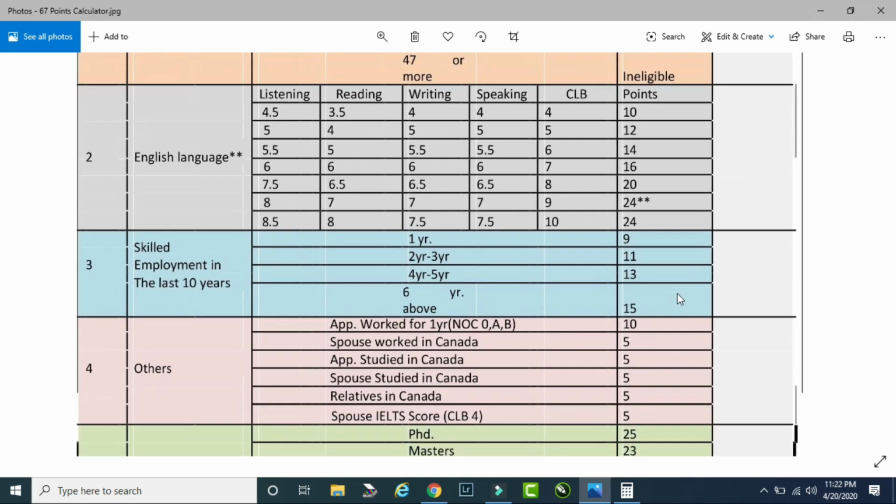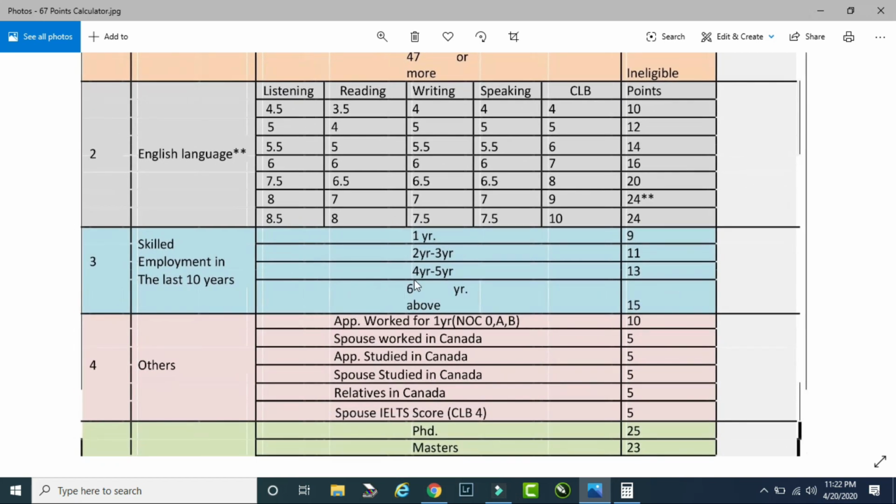Let's move ahead. Now, this is about the employment, skilled employment in the last 10 years. How many years of experience that you have. For example, somebody has 1 year of experience, he'll get 9 points.